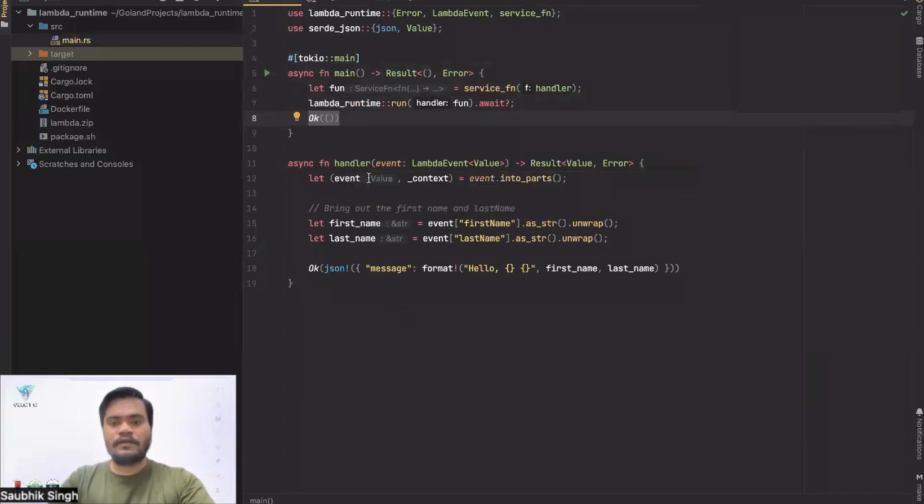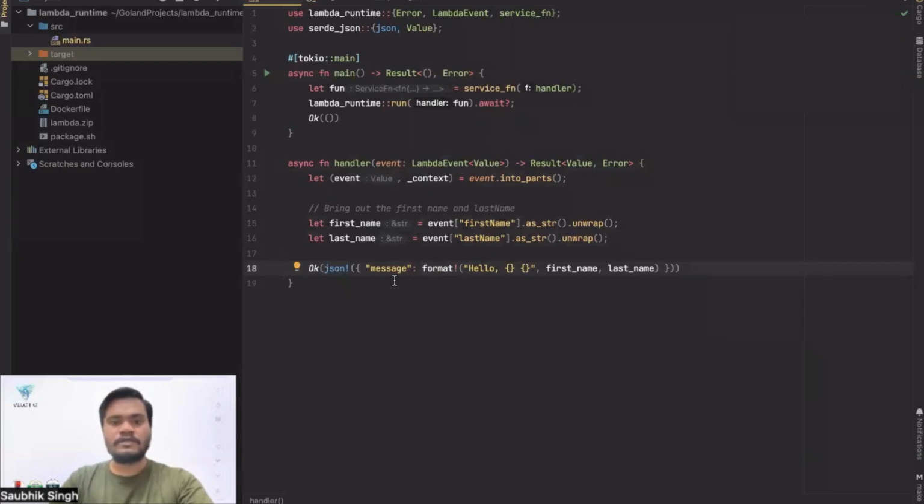And let's go to the handler. Handler takes a Lambda event object, and it returns a result with the value and the error. So we take out the event and the context. Lambda event also contains the context, so we don't need this context, so we're just taking it out. We need this event. From the event, we are taking the first name and last name. This handler actually does this: you give the first name and last name, and it returns hello first name last name. So we take out the first name and last name, and then we return JSON with the message formatted as hello first name and last name.